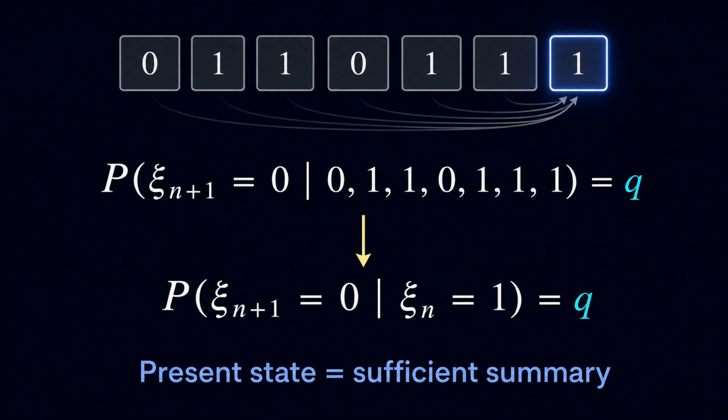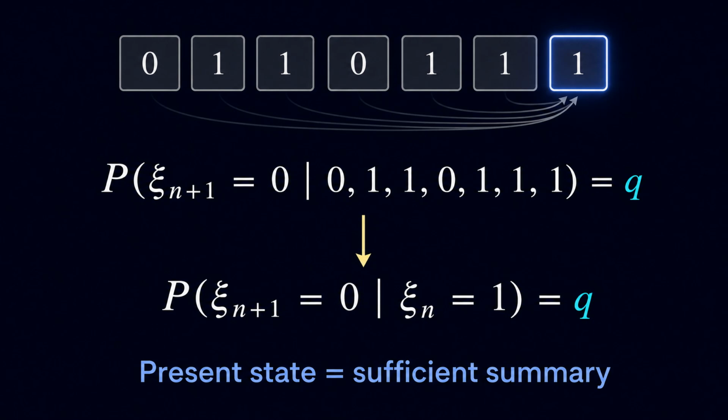Everything before the current state disappears. Only the transition from the present state to the next state remains. That cancellation is the mathematical reason the telephone chain is memoryless.